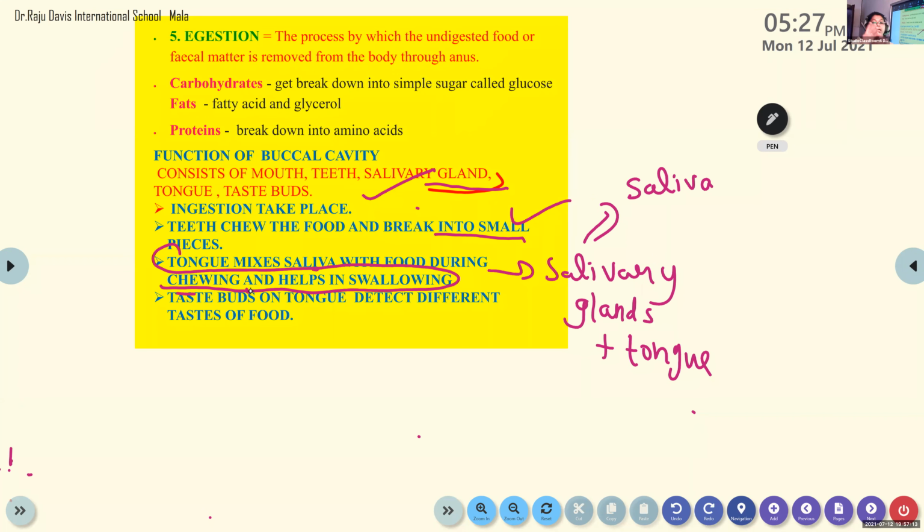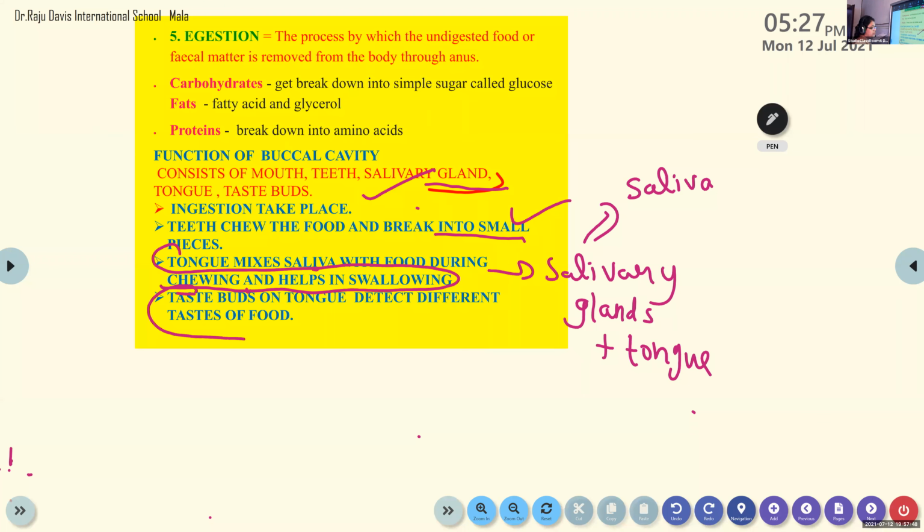So once the teeth were grinding and chewing, everything is done. With the help of saliva, the tongue will mix all this. Just how you eat rice and curry, you put the curry in the rice and make it a mixture. Similarly, the saliva mixes with this ground food and allows us to swallow it. So that is the function of saliva. By this, the buccal cavity function is completed.